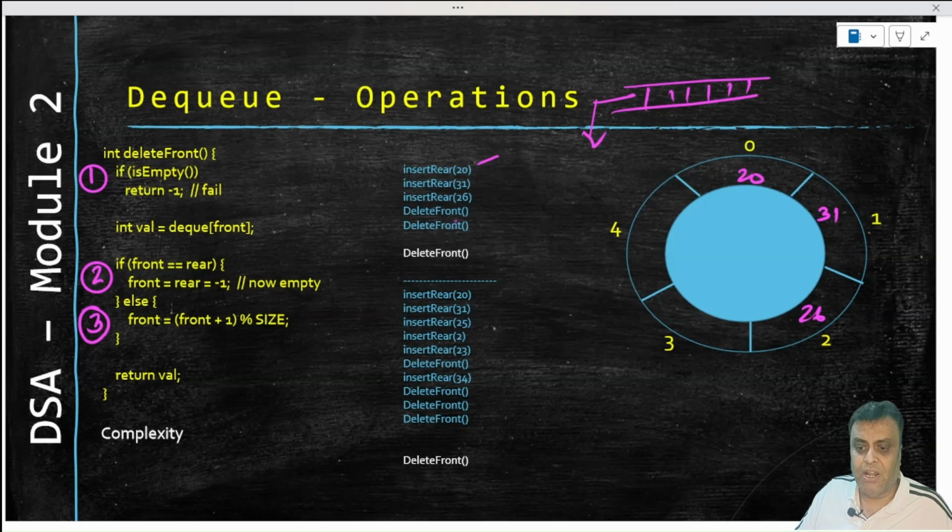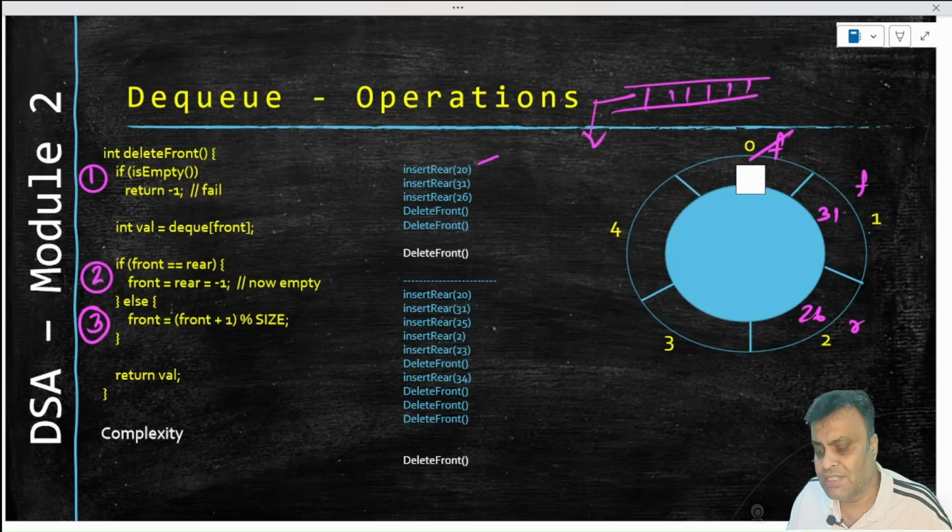So what this delete front operation will do is, my front was here and my rear has moved here. Delete front will actually take front here, and therefore this would be logically deleted. Then again, if you delete front, let us understand how this is happening, because our algorithm here is getting called.